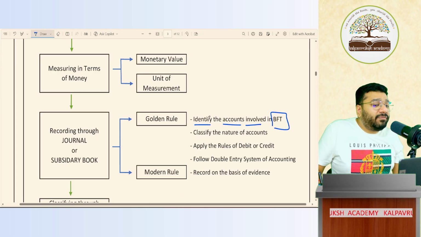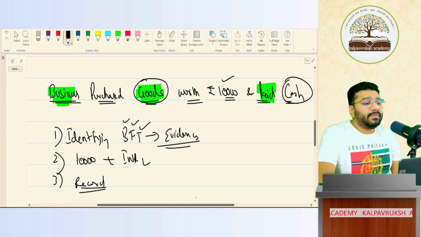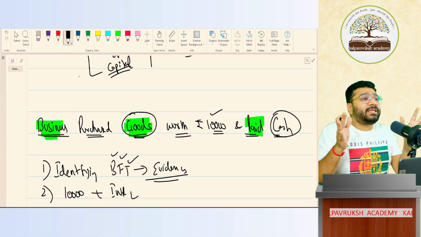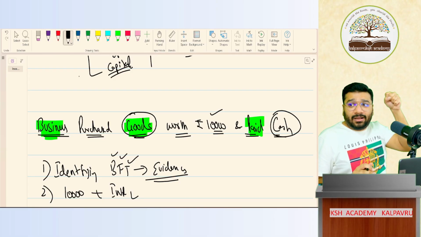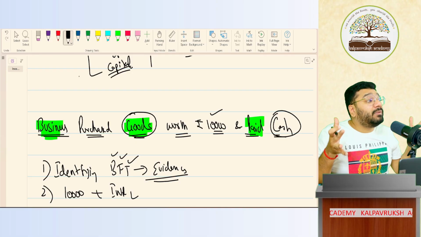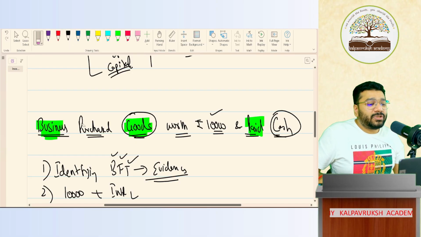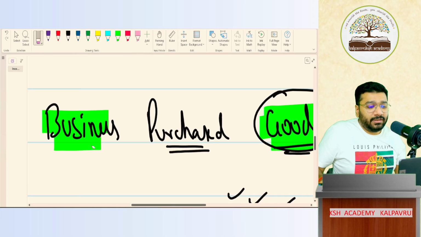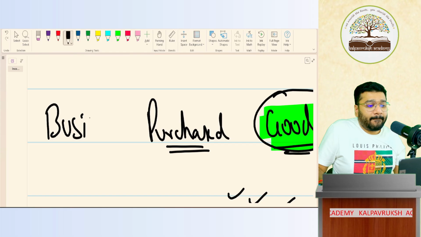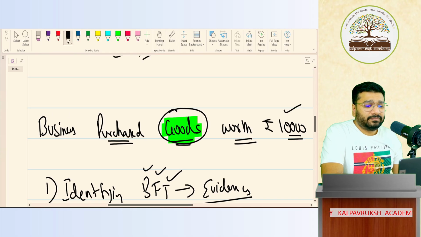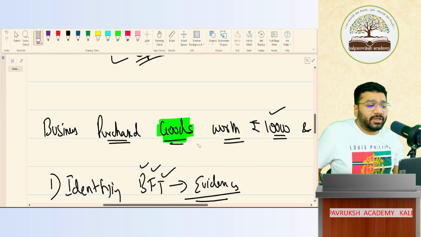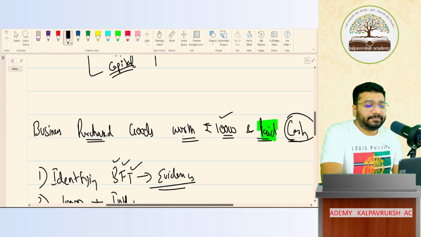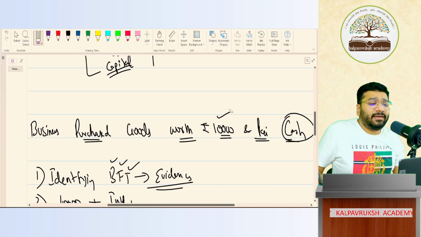So, in the BFT, identify the accounts involved. Now, in the transaction layer, which account do you want to capture? You tell me. In the transaction layer, either I should capture expense or income or asset or liability. What is capturable here? Cash and? What do you want to capture here in this transaction? Which accounts get affected?